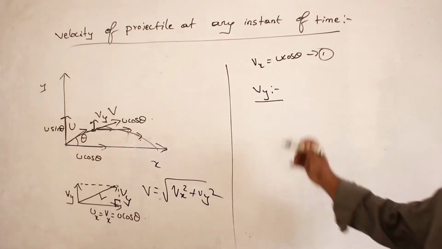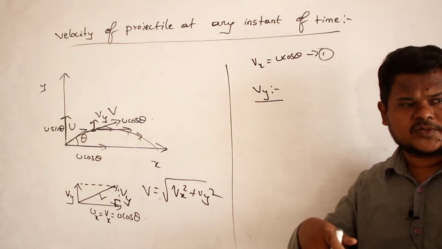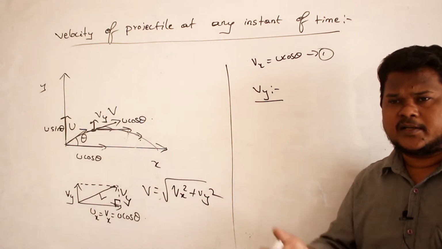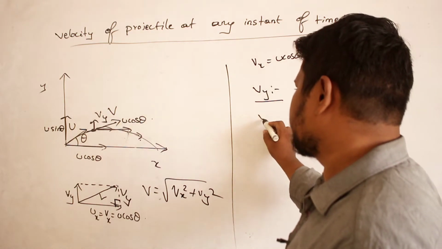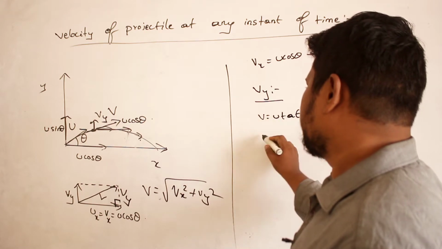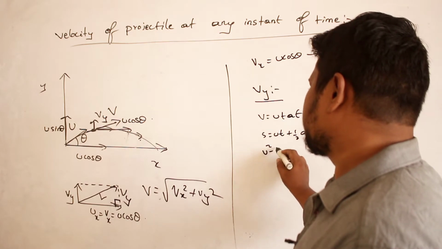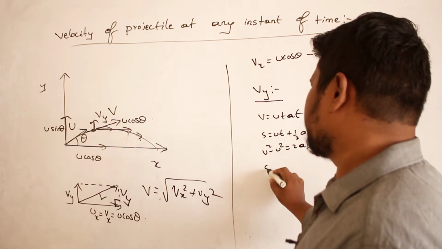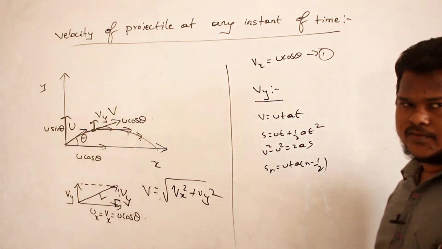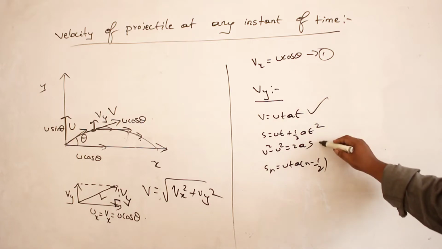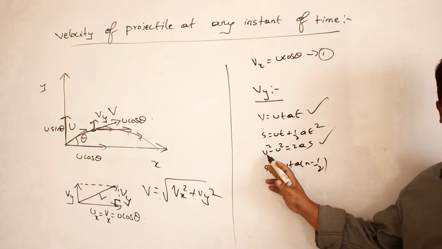Vy means velocity along which axis? Y-axis. Along y-axis, what kind of motion is this? Non-linear motion, non-uniform motion. For non-uniform motion, which equations do I have to use? v is equal to u plus at, s is equal to ut plus half at square. You can use v square minus u square is equal to 2as. You can use Sn is equal to u plus a into (2n minus 1) by 2. Out of them, any one equation you can use. So either you can use this relation or this relation, since here also I have the final velocity.